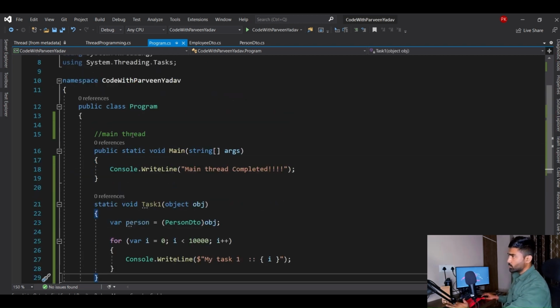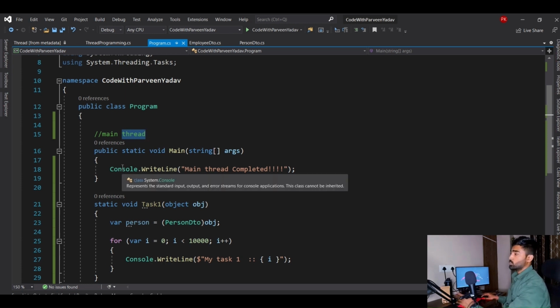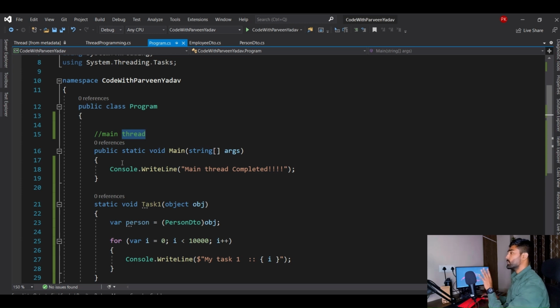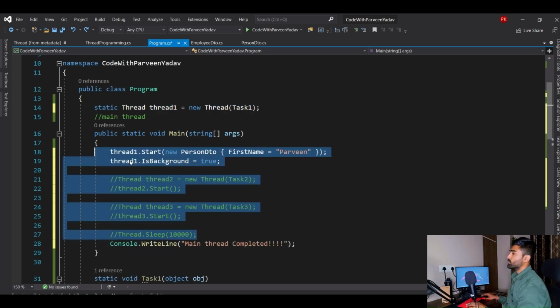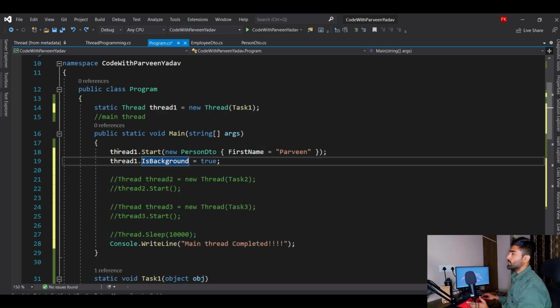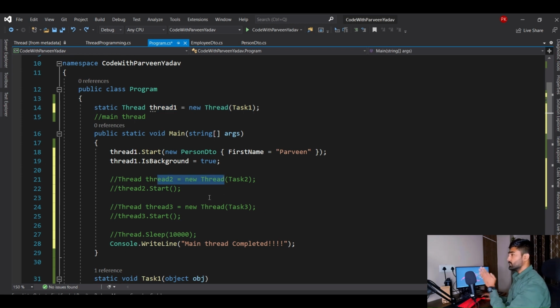Okay, so this thread is totally used by your operating system. When you say thread, the code that we have just written was handled by your operating system, and for that you have to do a lot of extra effort. You have to create an object every time you need one. So as a developer, you have to handle the object creation yourself, and also if you want to clean the memory, you have to do it yourself.